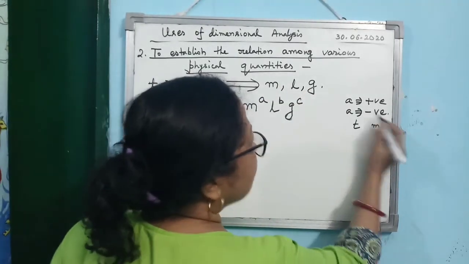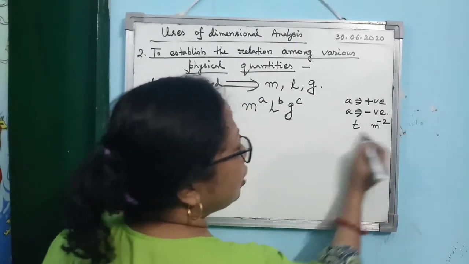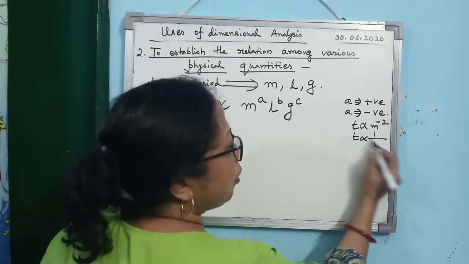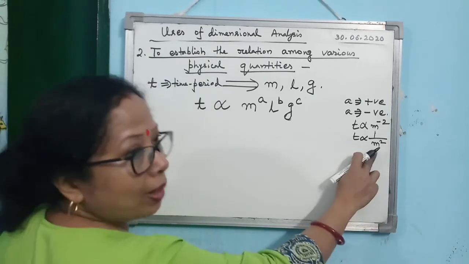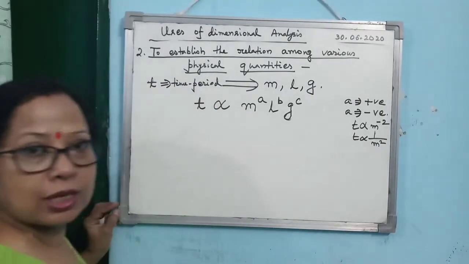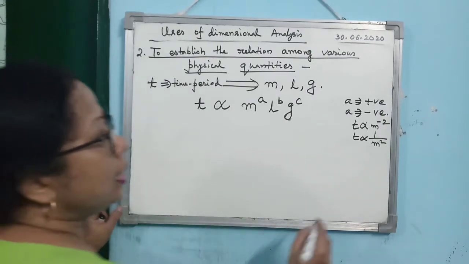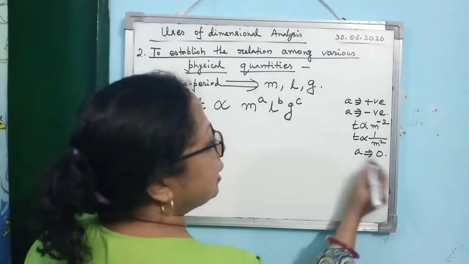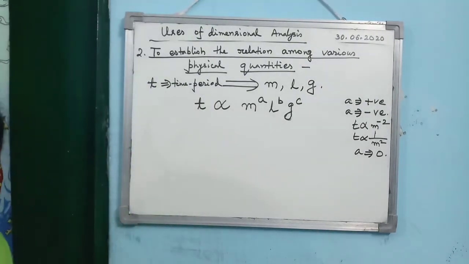Suppose you have got the value of A as -2. Then it will be T proportional to M to the power -2, which means T proportional to 1 by M square. What does it mean? It is showing that T is inversely proportional to M. Now if the value of A comes 0, what does it mean? That T does not depend on M.